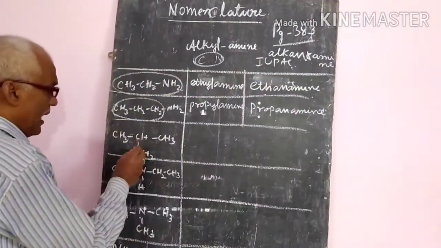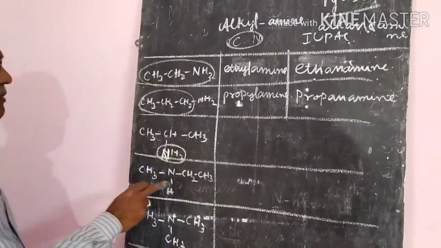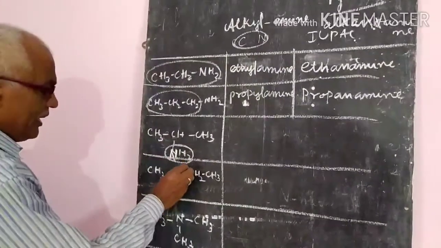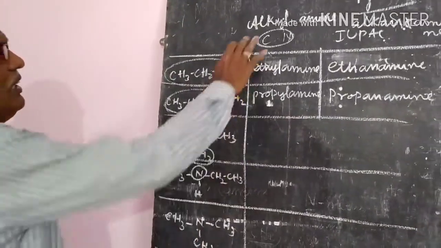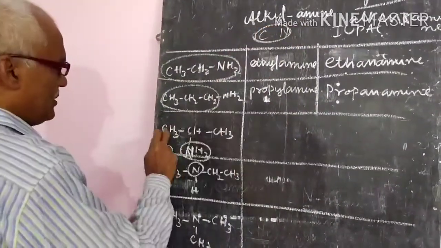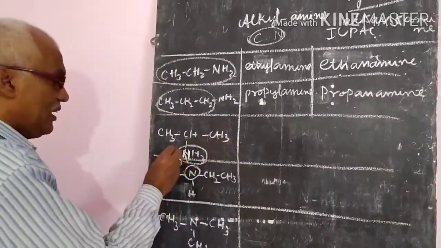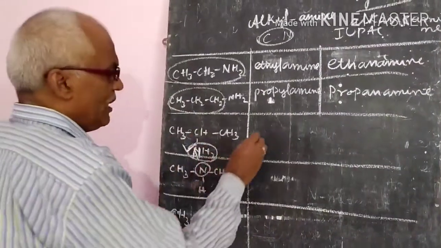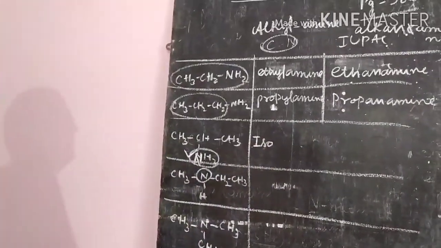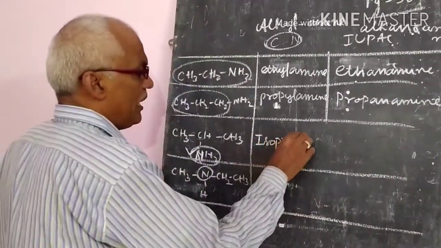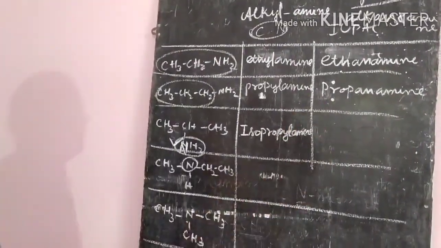Now, if branching is there, that is more important. Here, the amine group is in the middle of the chain, so whenever they give this, what do you have to write? Similarly, in this one no problem will be there. The alkyl group is 3 carbon atoms, propyl, and the amine group is there, propylamine. But here, the amine group is in the branching. Whenever it is branching, we use the word iso. Then what is the name? Isopropylamine. Iso, neo, like that we will use the word.